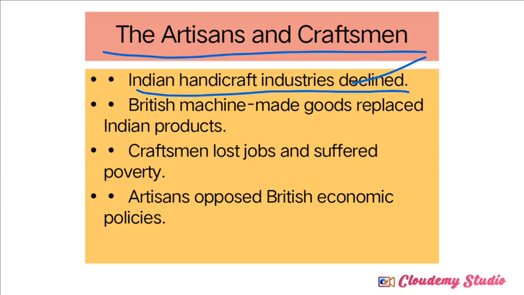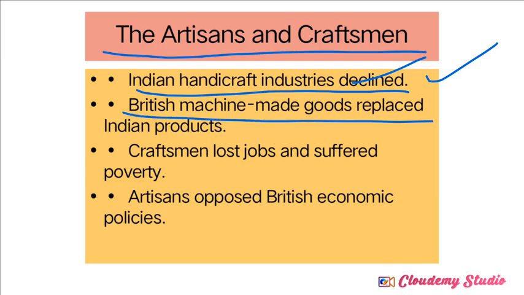Handicraft industries means man-made goods, right? They prepare by hand, and the quantity of product prepared by handicraft industries is very small. There was a flooding of products, we can call it. Flooding of products into the Indian market means what? Like during a flood, how water overflows, no? In the same way British goods were overflowing into the Indian markets. At the same time, Indian handicraft industries were producing very small quantities of goods. So they failed to compete with the British industries. That's why Indian handicraft industries totally declined.